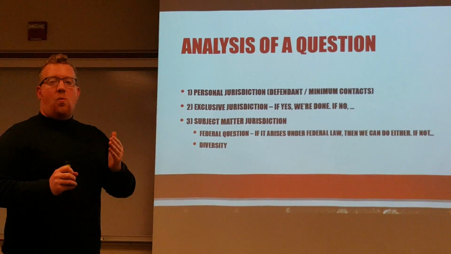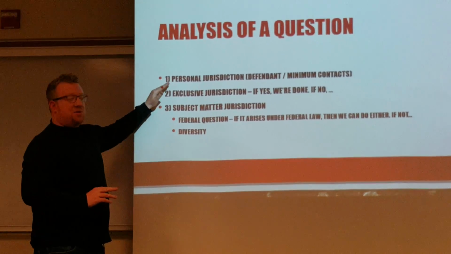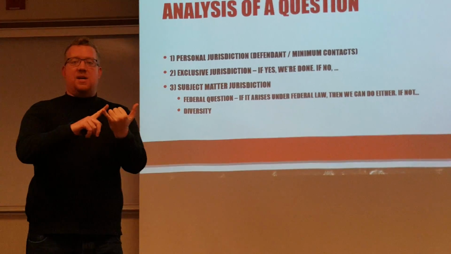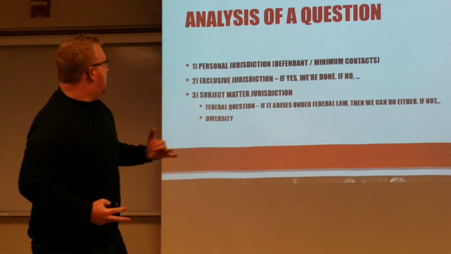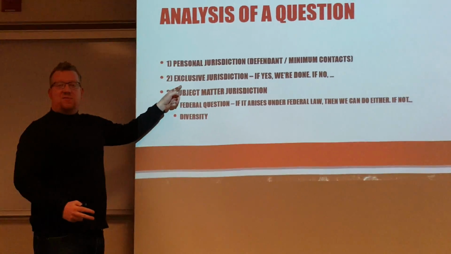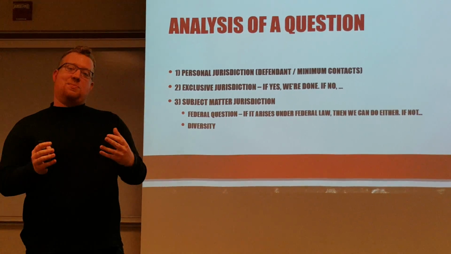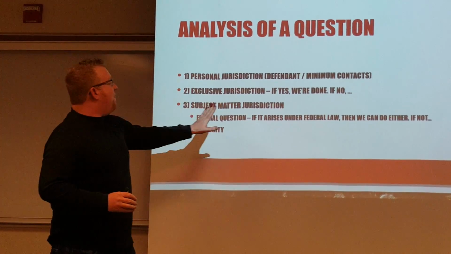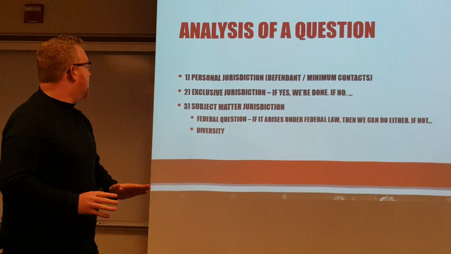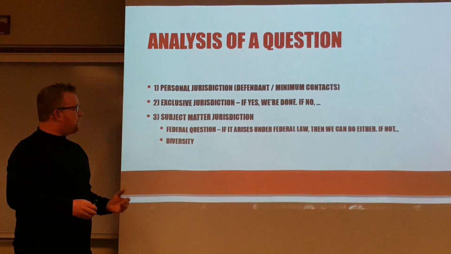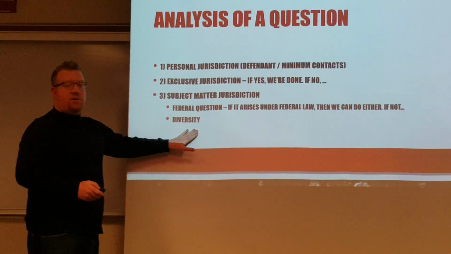So when you look at a jurisdiction question, here's how you want to analyze it. You want to look to see if there's personal jurisdiction: the home of the defendant, or minimum contacts within the state. That'll tell you what state you're dealing with. Then you go to see if there's exclusive jurisdiction. Look at the issue. If it's something like bankruptcy, then you know it's federal court. If it's something like divorce, you know it's state court. If the answer is yes, you're done. But if the answer is no, and it's a concurrent jurisdiction issue, then we look at subject matter jurisdiction. We look to see if there's a federal question, and if not, then we look to diversity.